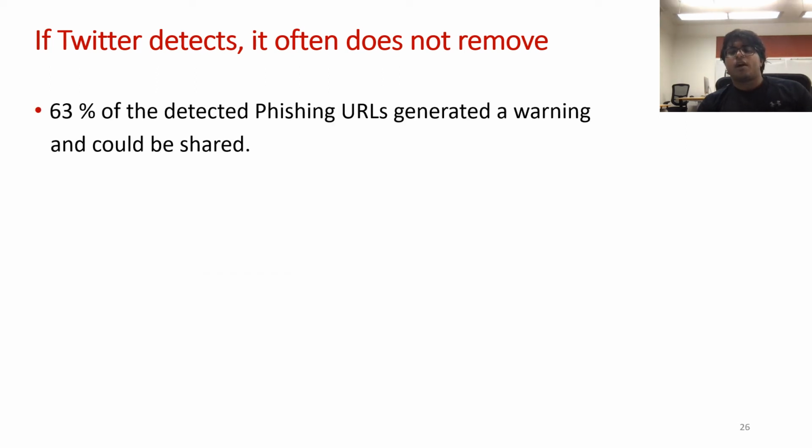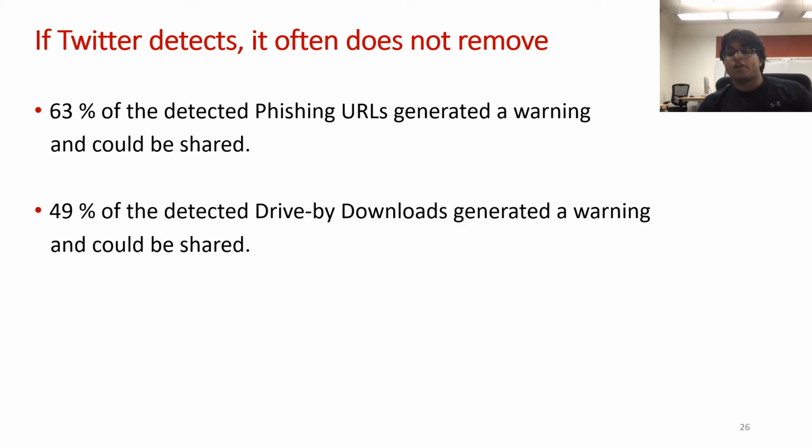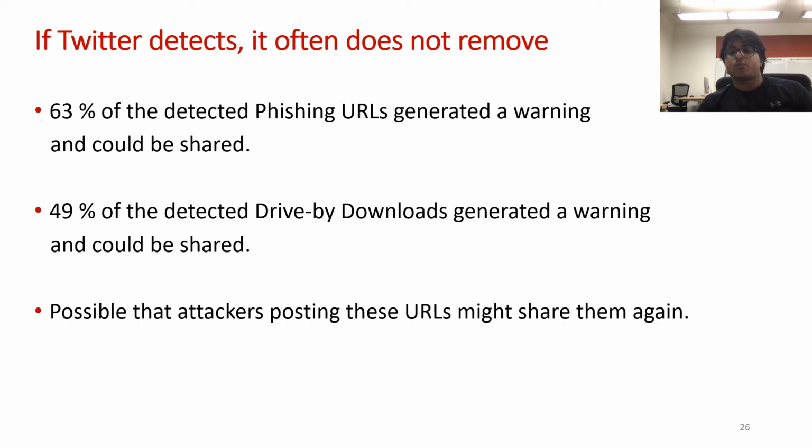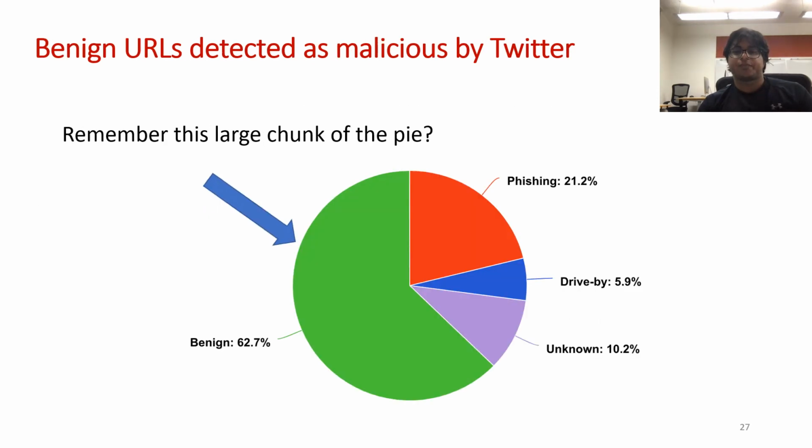We found around 63% of the phishing URLs that were detected by Twitter generated only a warning. Similarly, only 49% of the drive-by download URLs detected by Twitter also generated a warning. It is possible that attackers can share these URLs again and again, both on Twitter and on other external websites, without any repercussions because Twitter is not removing several of these URLs. We again intend to explore the possibility and frequency of this actually happening on a larger scale on Twitter in a future study.